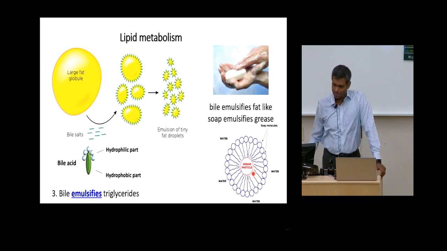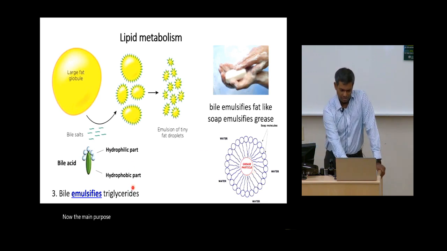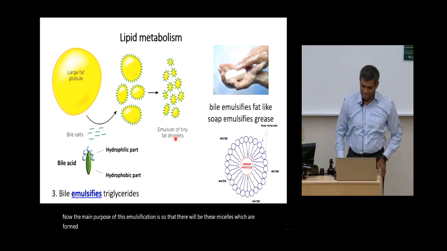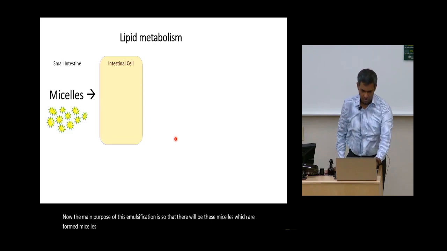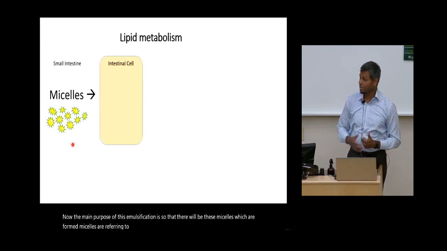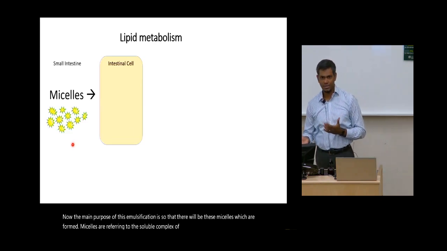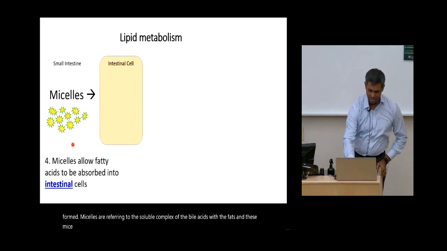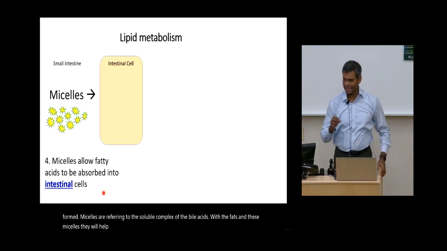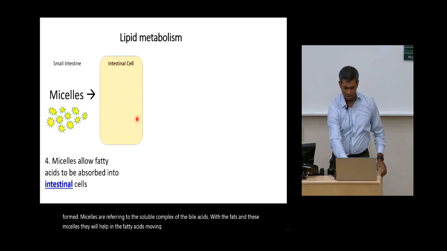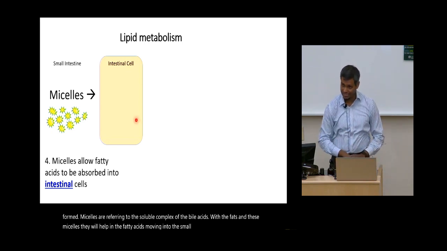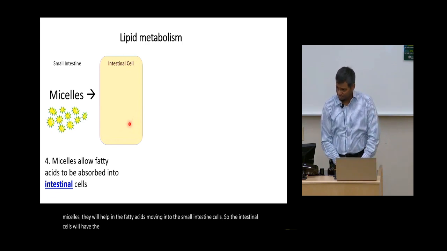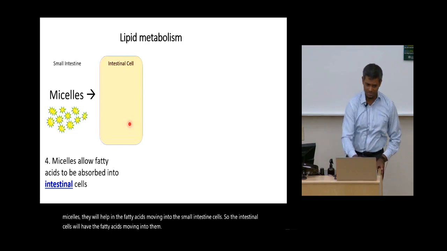Now the main purpose of this emulsification is so that there will be these micelles which are formed. Micelles are referring to the soluble complex of the bile acids with the fats, and these micelles will help in the fatty acids moving into the small intestine cells. So the intestinal cells will have the fatty acids moving into them, and the reason this is possible is because